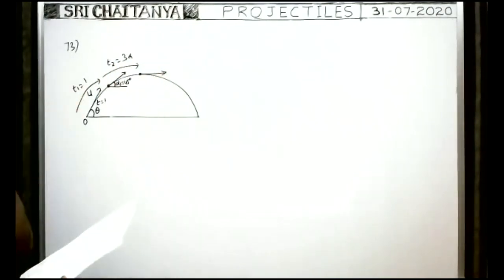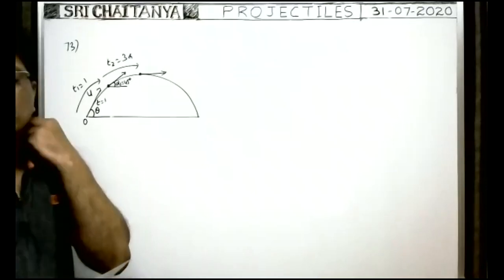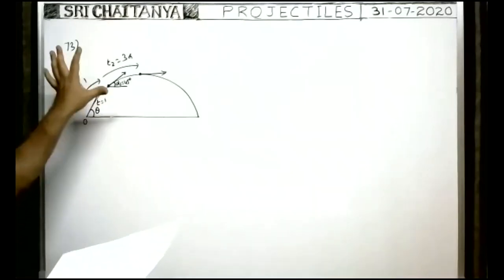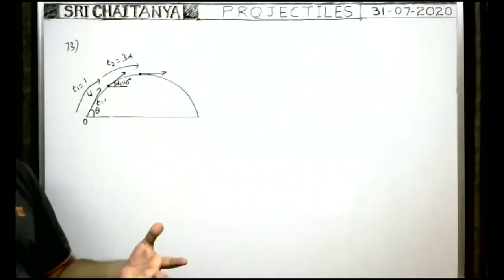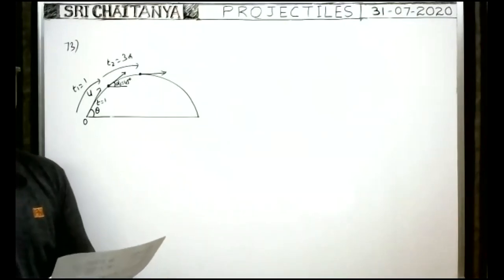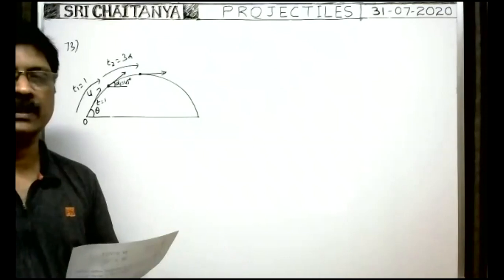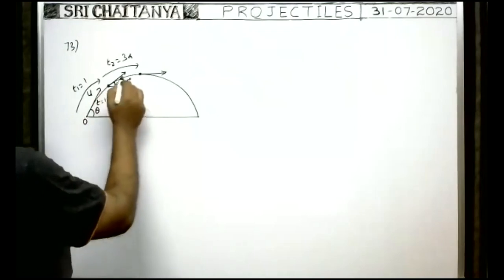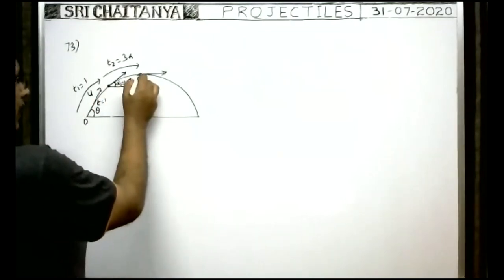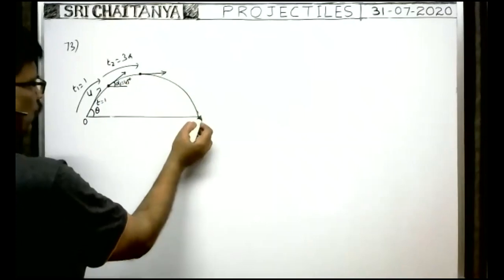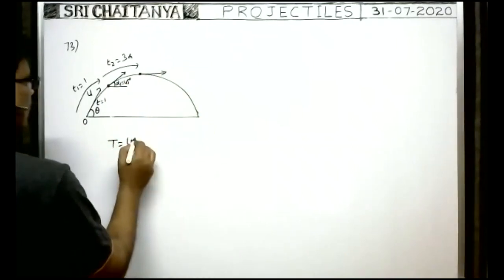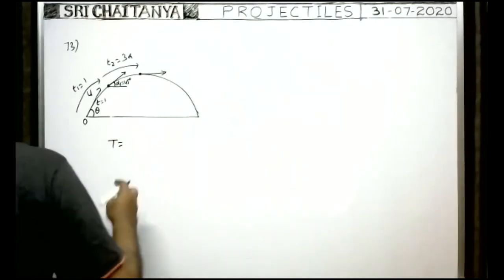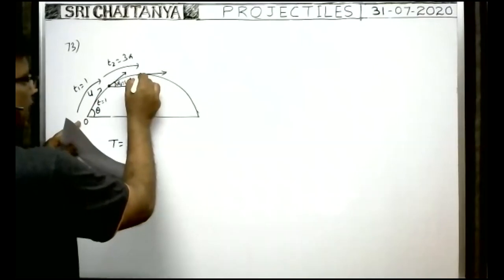So from this diagram, what could you understand? What about the time of flight? From this information given, what could you understand regarding the time of flight? Very good. Time of flight is 8 seconds now, because time taken by the projectile to reach the highest point is equal to half of the time of flight. That is equal to 4. So totally time of flight is given as 8 seconds. Time of flight is double that one.